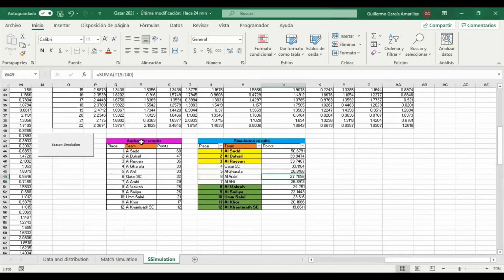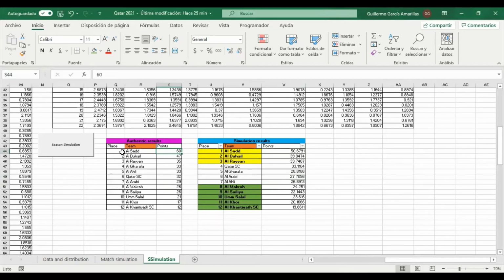Here in the top of the table, we can observe Al Saad has the leading position with 50 points in the simulation and 60 points in the real tournament.